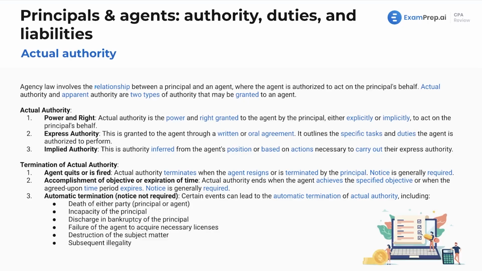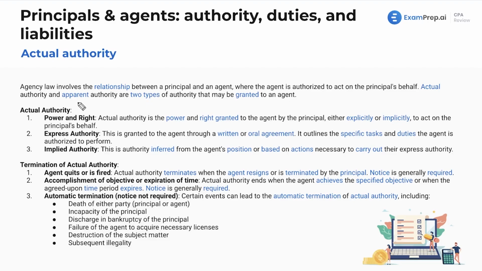Now let's talk about actual authority. We've got actual authority, apparent authority, express, all those different things. We're dealing with actual authority here. Now, agency law, this is going to be nothing new, but it involves the relationship between a principal and an agent, where the agent is authorized to act on behalf of the principal.